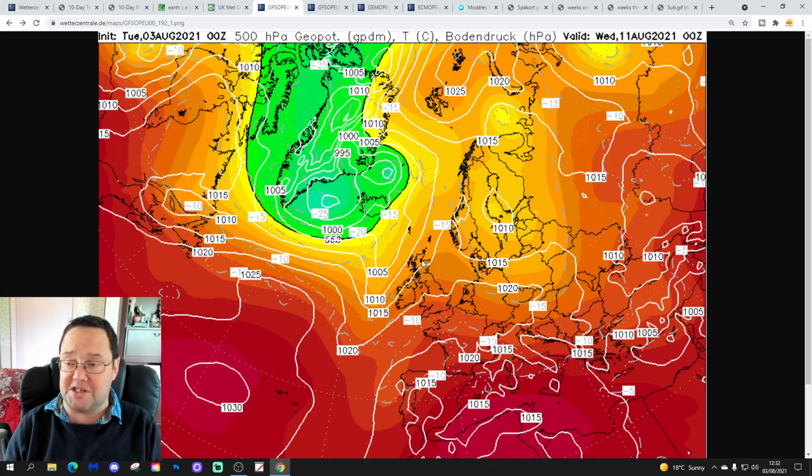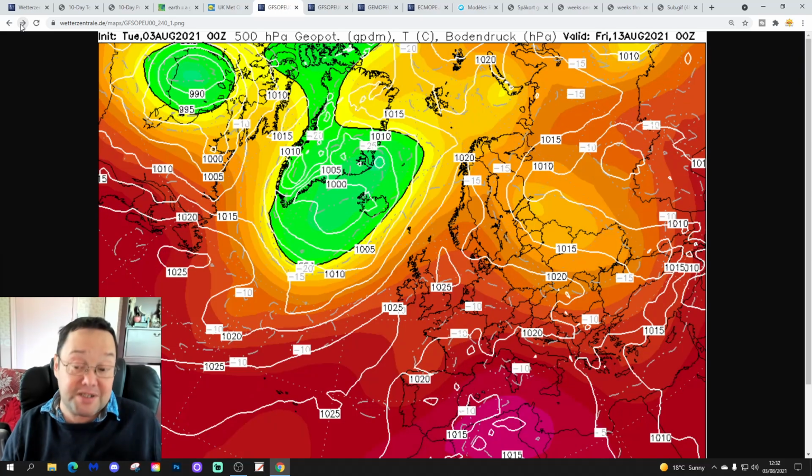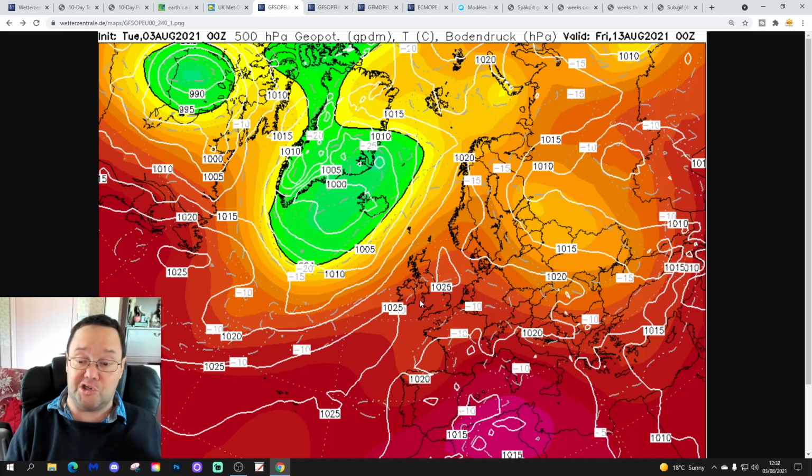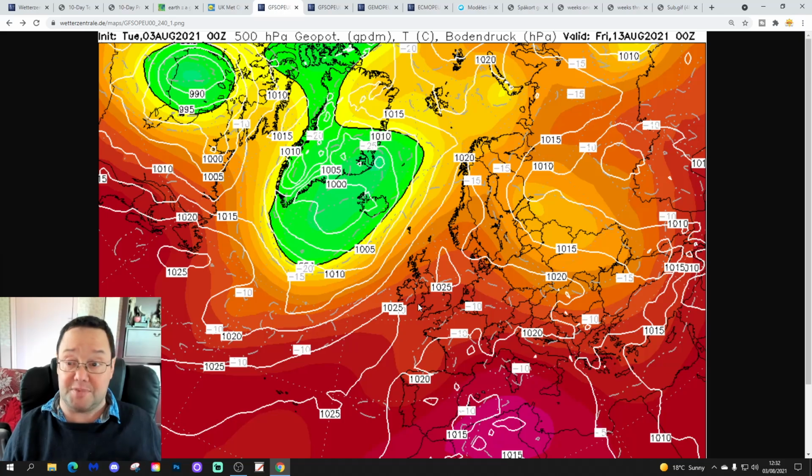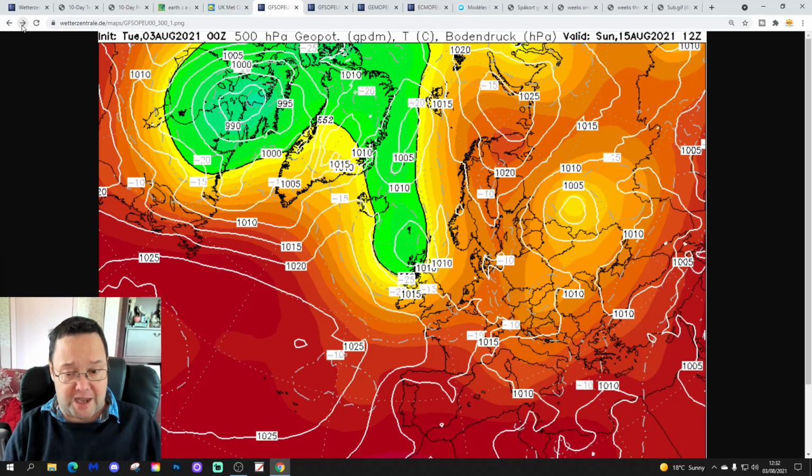So here, the next weather system's moving in by Wednesday, bringing showery bursts of rain. However, for the south, it does settle down, and by the end of next week, all areas go under an area or a ridge of high pressure, actually. So the midnight GFS run up to day 10 does turn things drier and warmer. Not for all that long in the extended range, though.